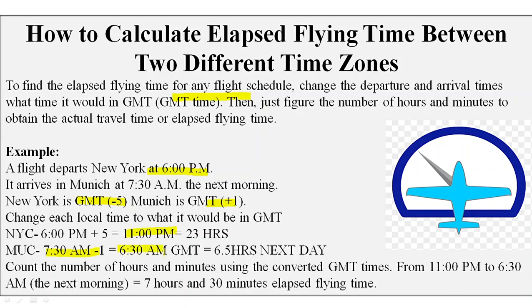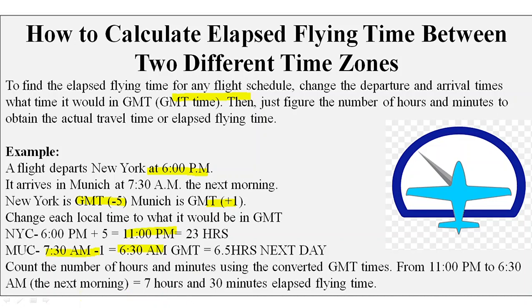Okay, so likewise, if India is UTC plus 5:30, then we have to subtract this 5:30 from the local time of India to get GMT, Greenwich Mean Time, the UTC. So that is the concept of how to convert local time into GMT. We simply take the time zone, and if it is minus, then we add that number. If the time zone is plus, then we subtract that number.